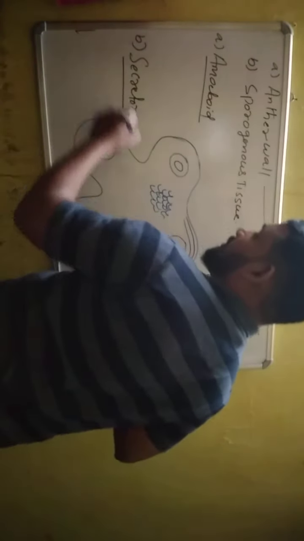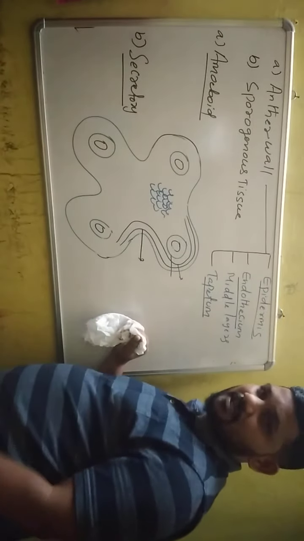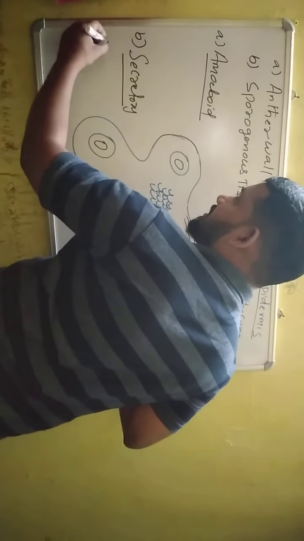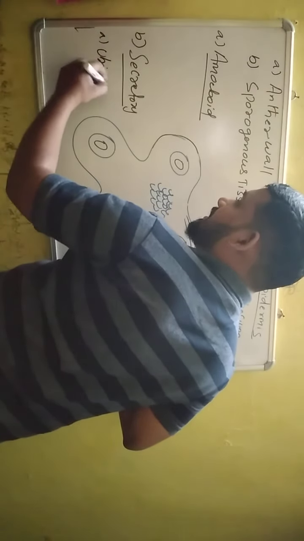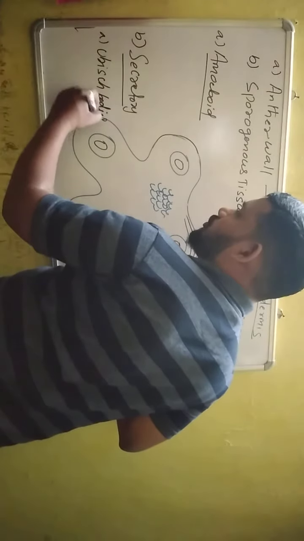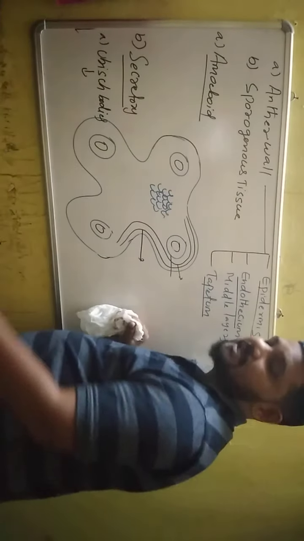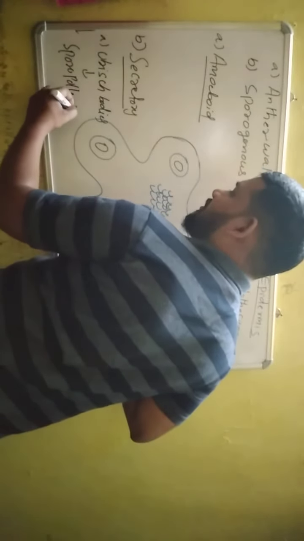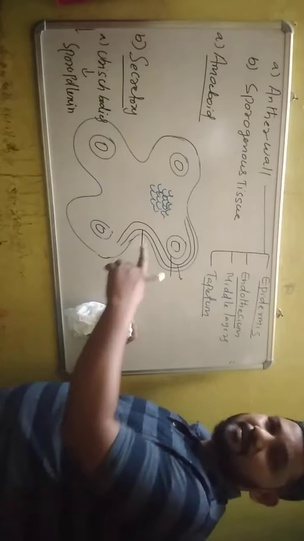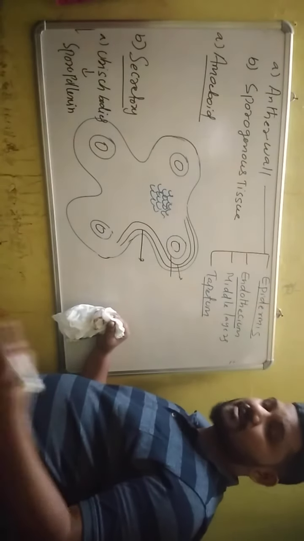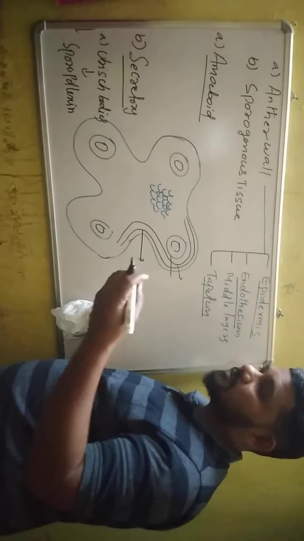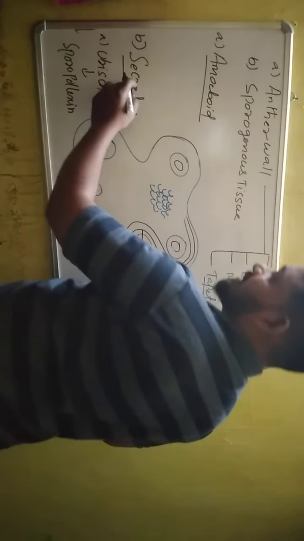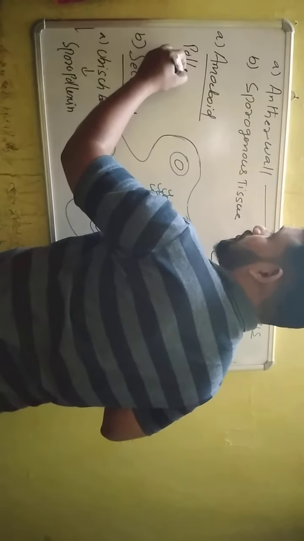And secretory tapetum also nourishes the sporogenous cells, but it helps in secretion of various materials. It helps in secretion of lipid-rich Ubisch bodies. These Ubisch bodies are required for synthesis of sporopollenin on the exine of the pollen grain. And secretory tapetum also secretes pollenkitt.